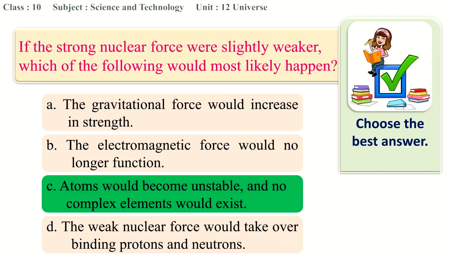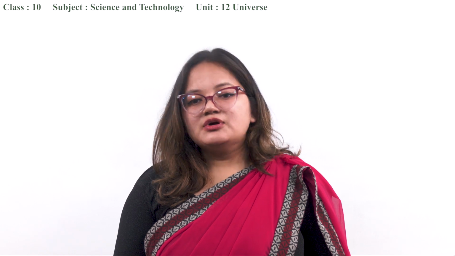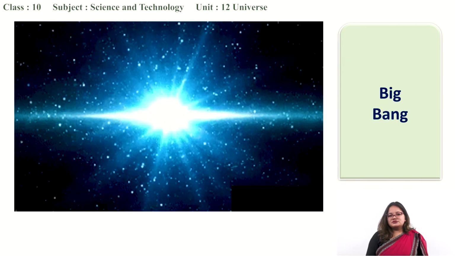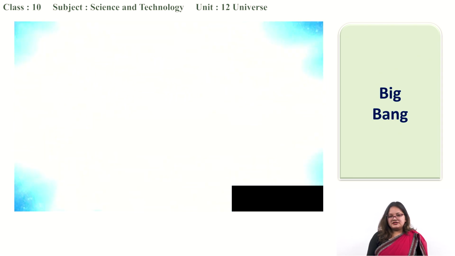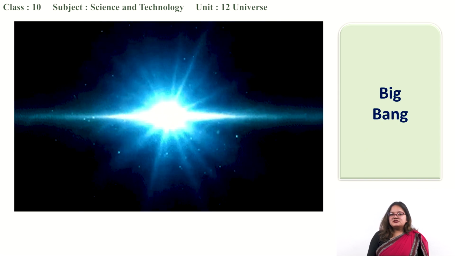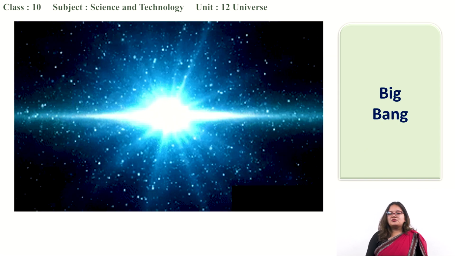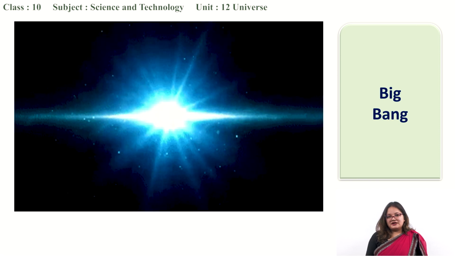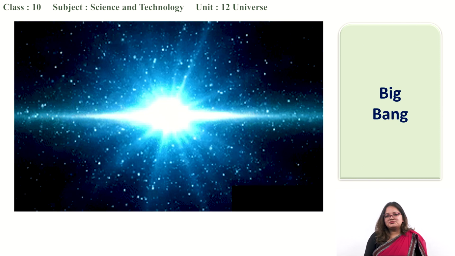Now let's recall something about the Big Bang. Big Bang was the most acceptable theory, right? According to the Big Bang, all this, whatever is happening now, started from a singularity, a very hot and small dense point.